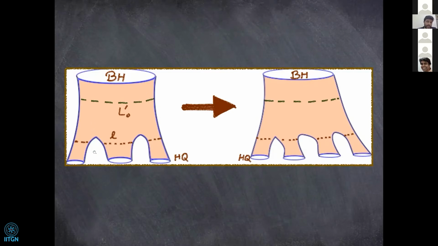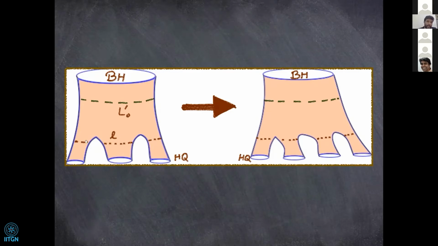So to compute the entanglement between this combination of the Hawking quanta and the black hole, there are two candidate HRT surfaces, which are the combination of these throat horizons or this green dotted bigger black hole throat horizon.